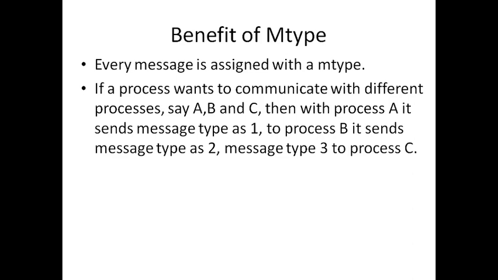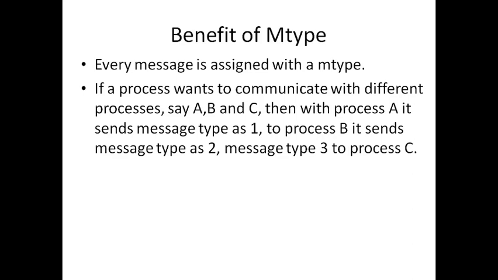And we can also use the same idea for broadcasting. For example, the sender wants to send one particular message to all of them, and every process has to receive that. Then it may use a particular number, for example 59 or 55, which may refer to messages which are meant for everybody.